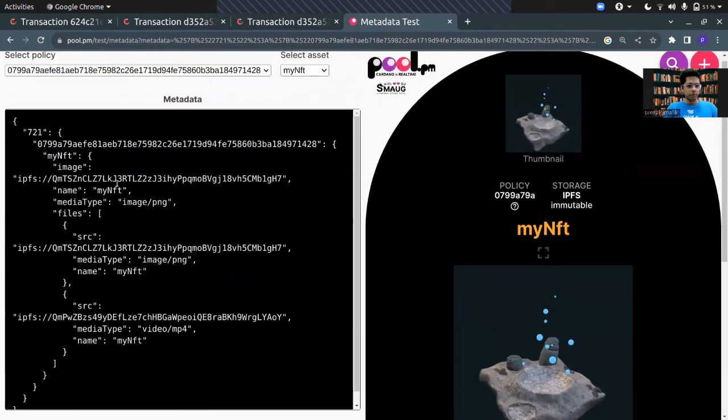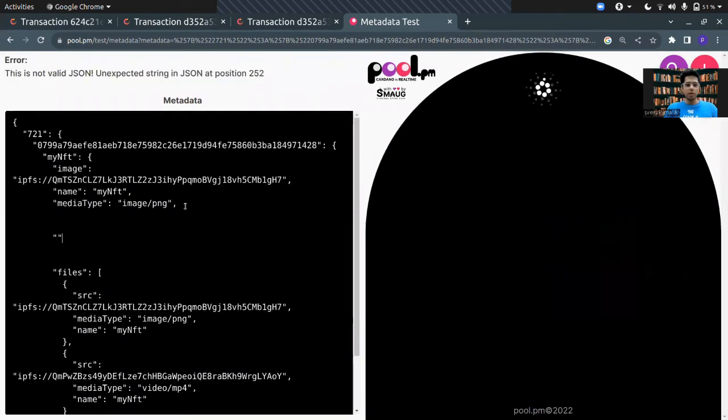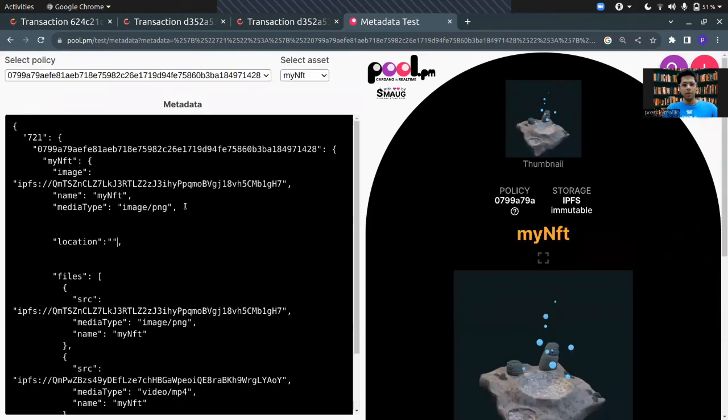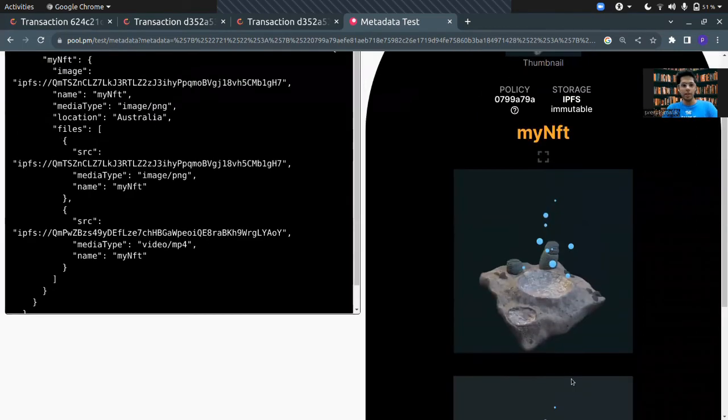After that comes the important part where you want to customize and add some custom attributes. So let's add a custom attribute. Let's name it location. Since the image is a continent, we'll be adding a location. So let's say Australia. And you can see at the bottom that we have an attribute called location, and it is showing Australia.